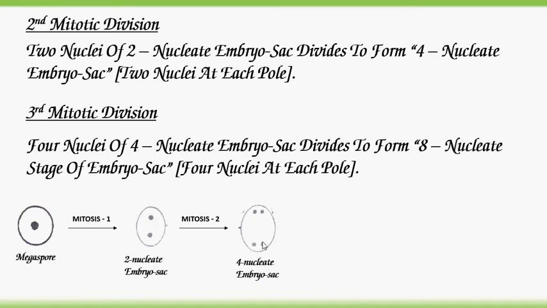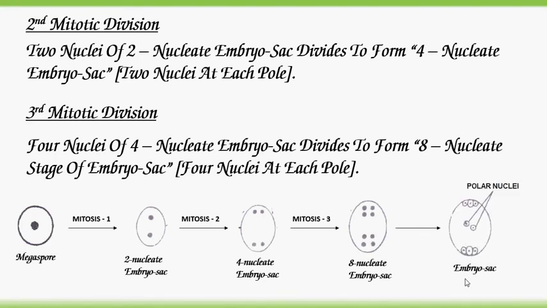And this 4 nucleate embryo sac stage undergoes third mitotic division to form 8 nucleate stage embryo sac. So of these 8 nuclei, 4 are arranged at one pole and another 4 at the other pole. And this 8 nucleate stage embryo sac finally grows and develops as an embryo sac or female gametophyte.